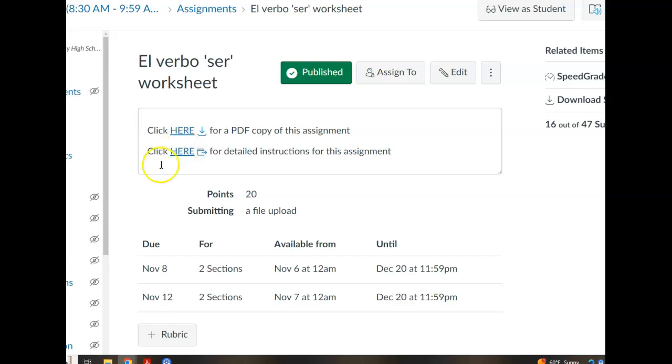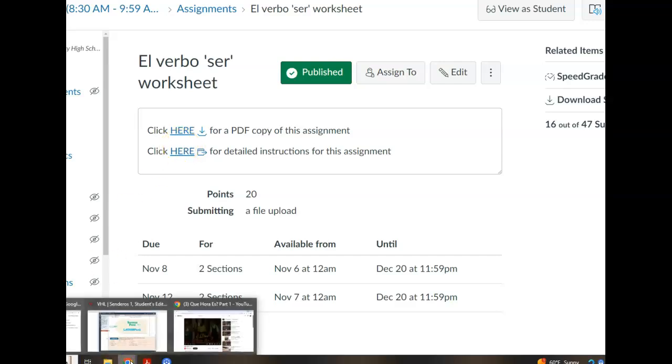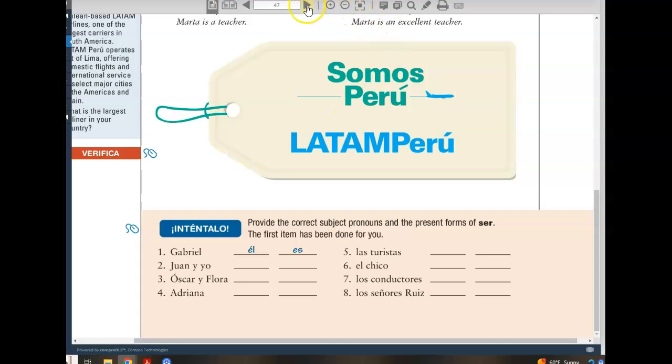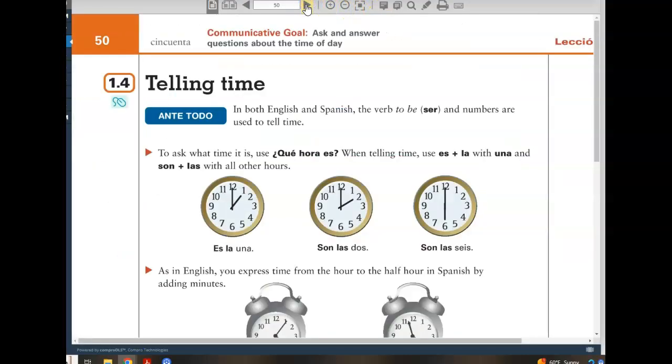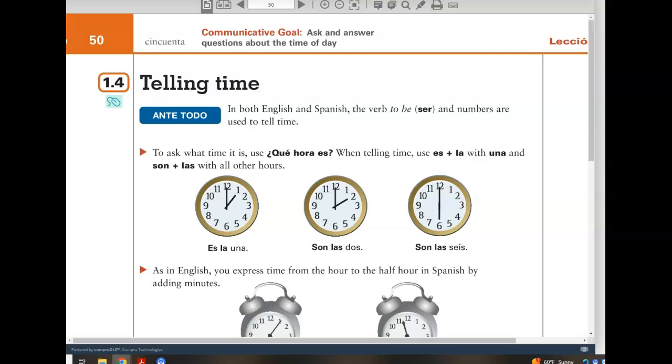Today we're going to go over notes on the verb ser as it relates to time. Those notes are on page 50, and I will guide you through those notes now so you can take these notes and then do the practice activity at the bottom of page 51.